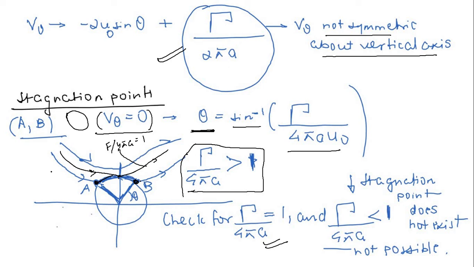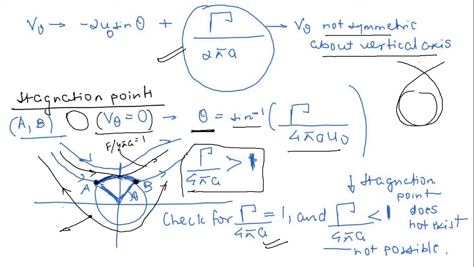Very interesting thing: when it is less than 1, then the stagnation point is not possible. So it will come like this and it will go something like this. Try to figure it out yourself. I just forgot the pattern, but it will be something like this. Let's say the streamline came like this, and then it will move and go like this. So just try to figure it out yourself, right?